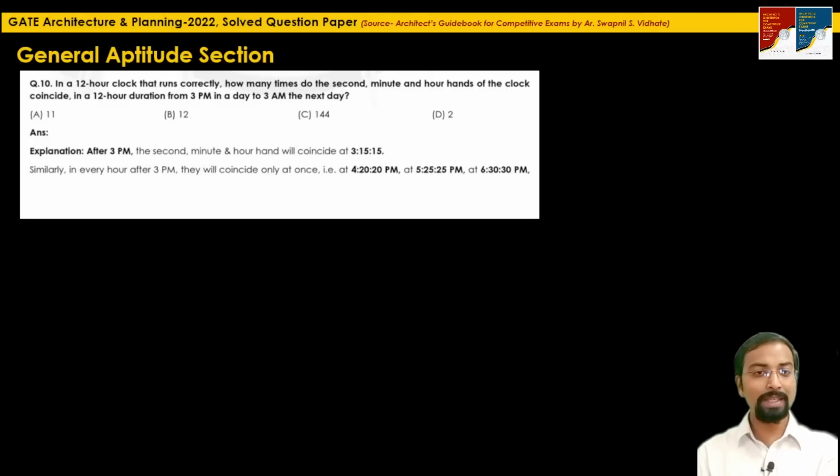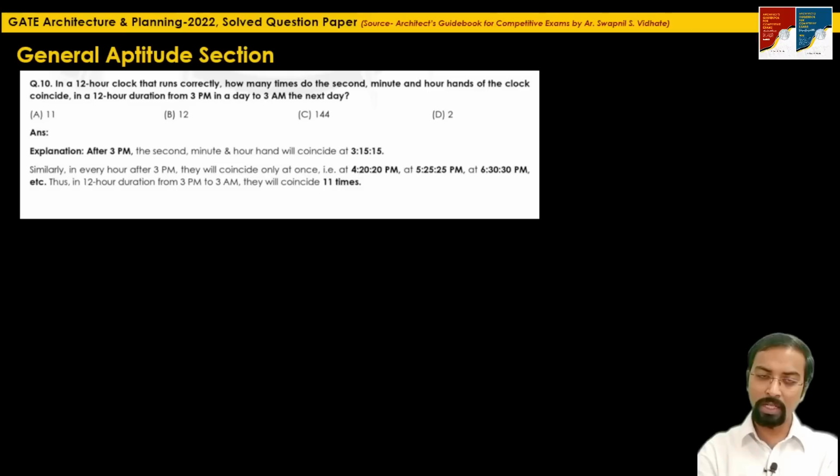That means it is after 3 a.m. So all these three hands will coincide not 12 times but 11 times, right? So in 12-hour duration they will coincide 11 times. So just a tricky question, just read the question carefully. So here the correct option is option A.